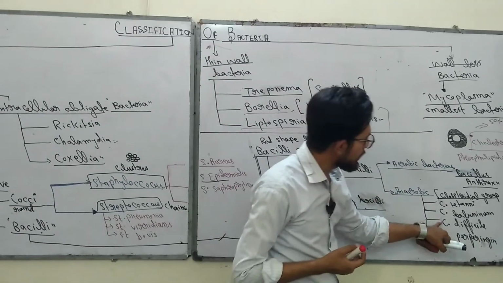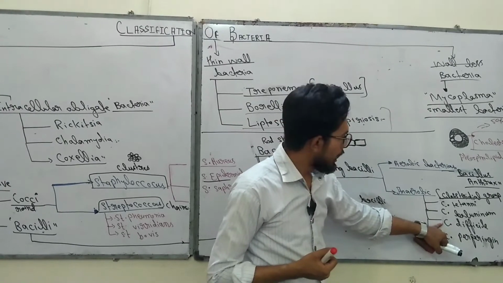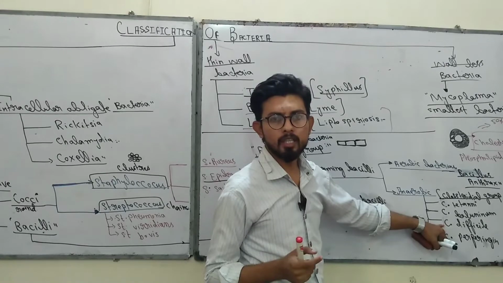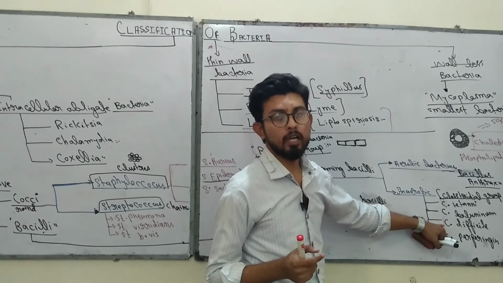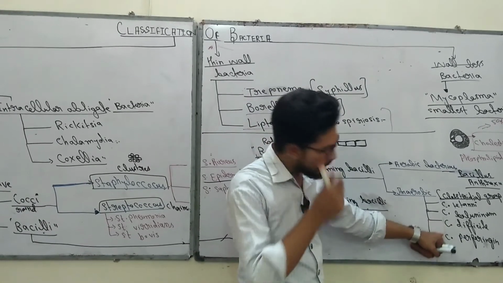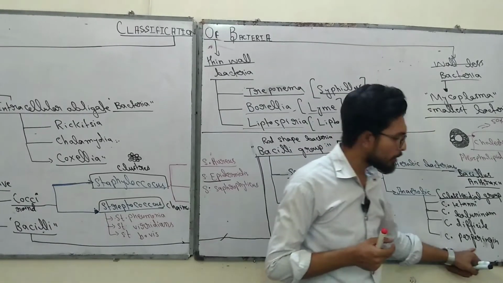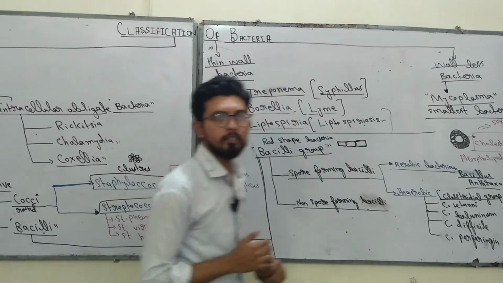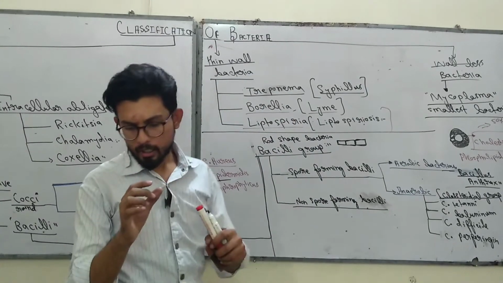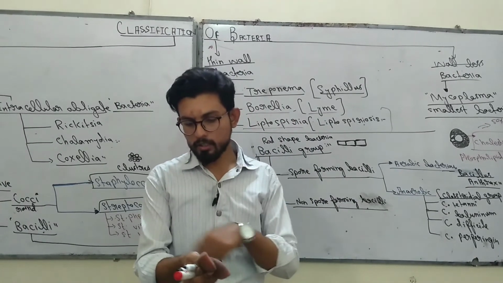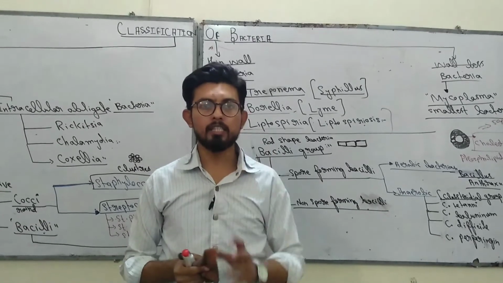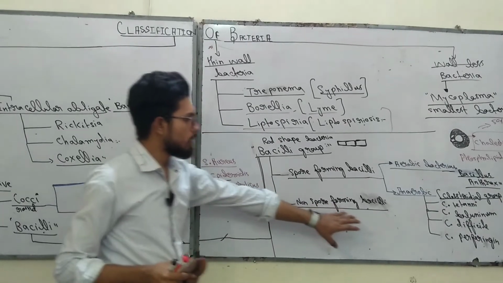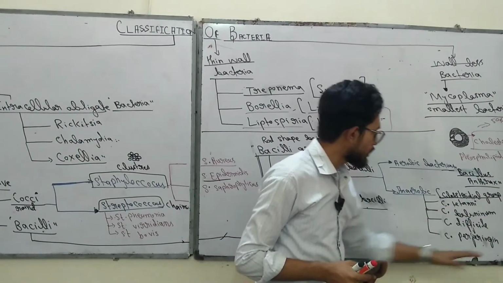And the next one is Clostridium difficile. Clostridium difficile causes pseudomembranous colitis. Later on I will discuss it. It is a very harmful disease that can lead to colon cancer. And last but not least is Clostridium perfringens, which causes gas gangrene. Gas gangrene is a disorder in which the infection on the skin contains some gases, like hydrogen gas. Later on I will be discussing this in a more detailed manner, but right now you have to be clear on these four terms.